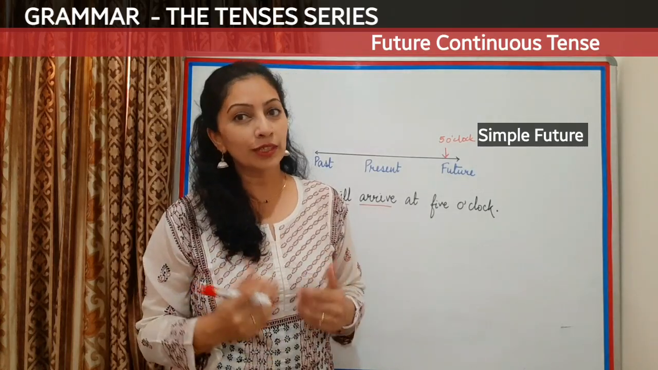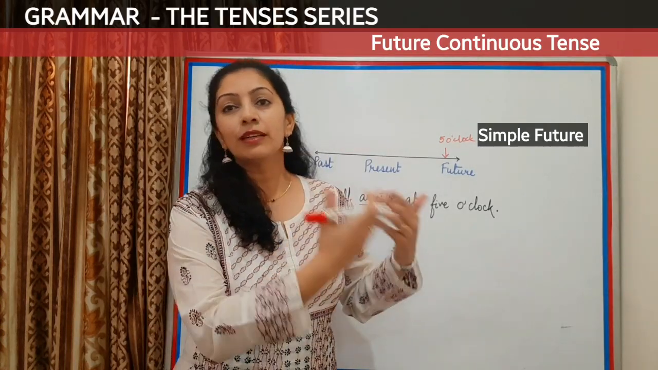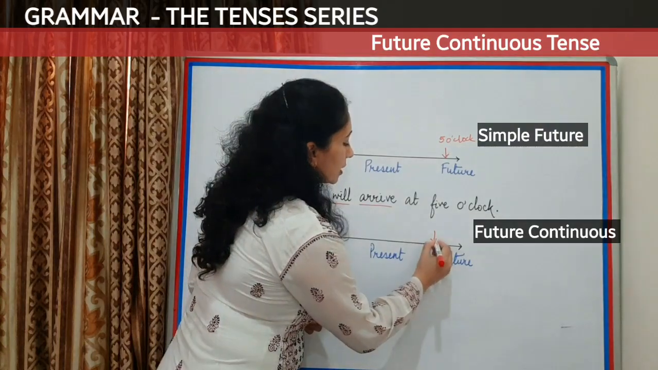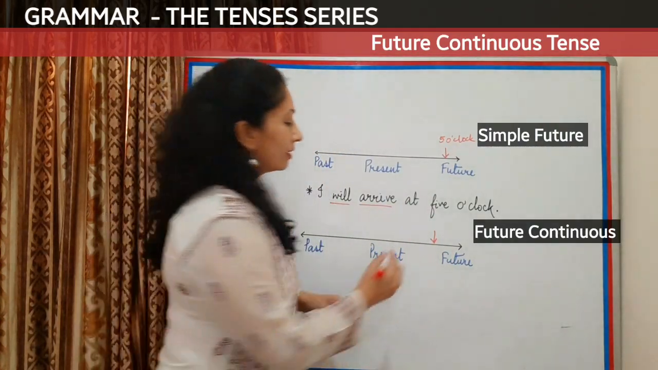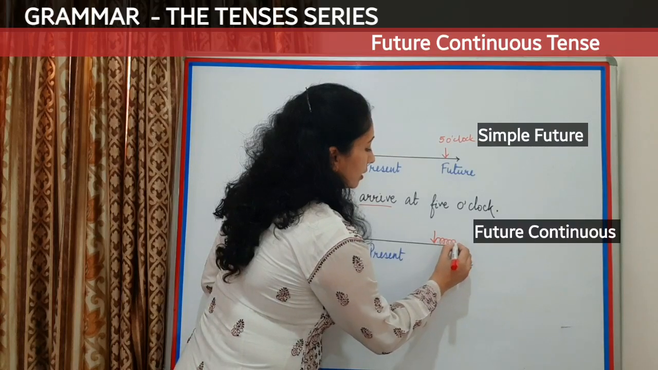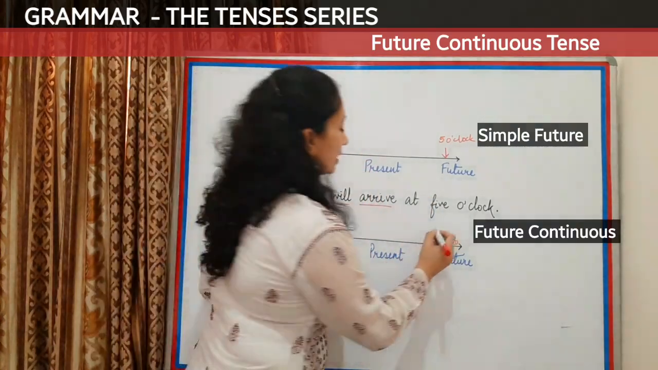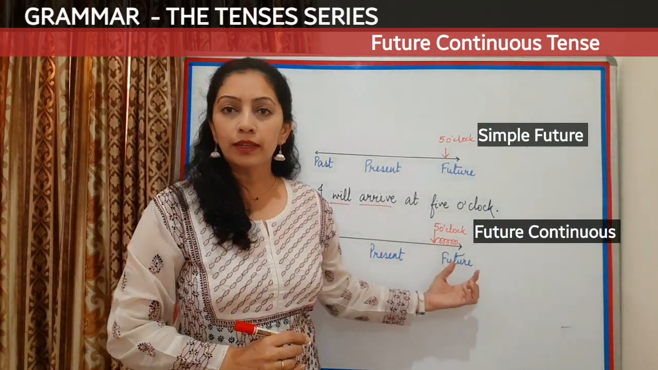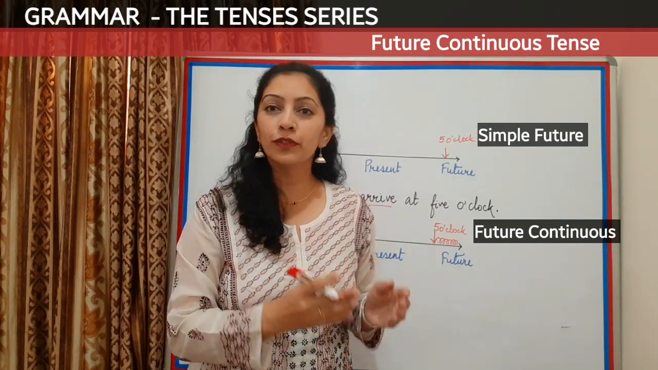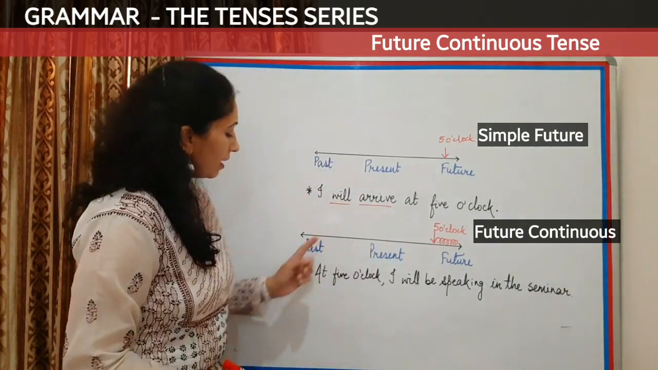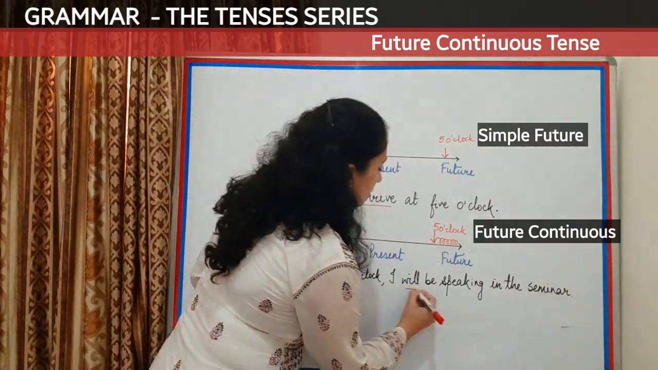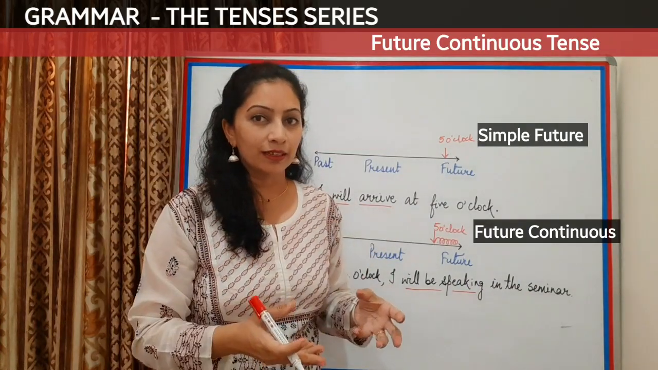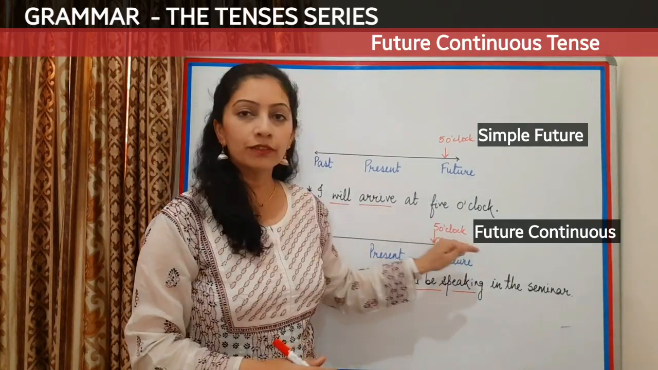But in case of future continuous, the same activity will be continued for some time. Look at the timeline here. Say suppose I have an activity here in future at this point, then this activity is likely to be continued for some time. Let's say my activity starts at 5 o'clock and it will continue for some time. So in that case, I will use the tense future continuous. For example, at 5 o'clock, I will be speaking in the seminar. Now, if you look here, the activity of speaking will be continued for some time at 5 o'clock.